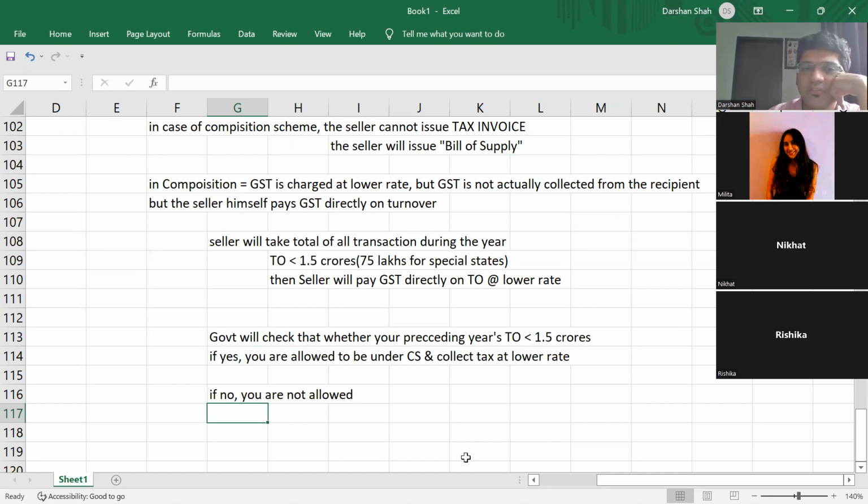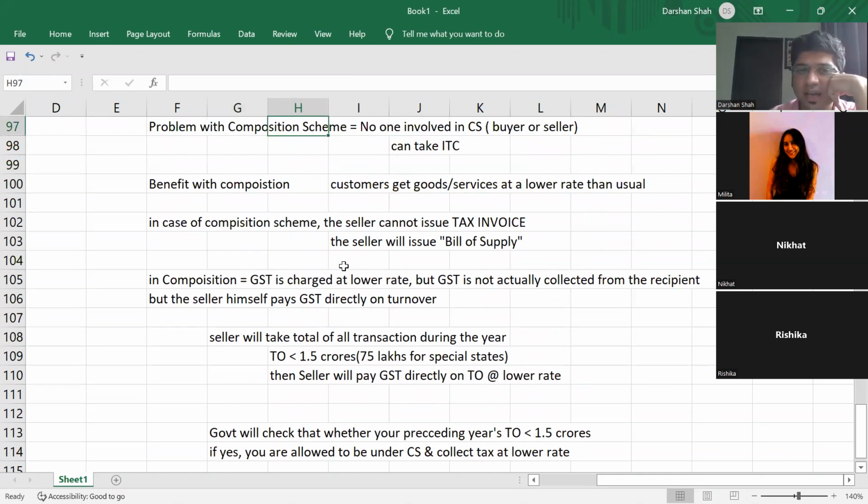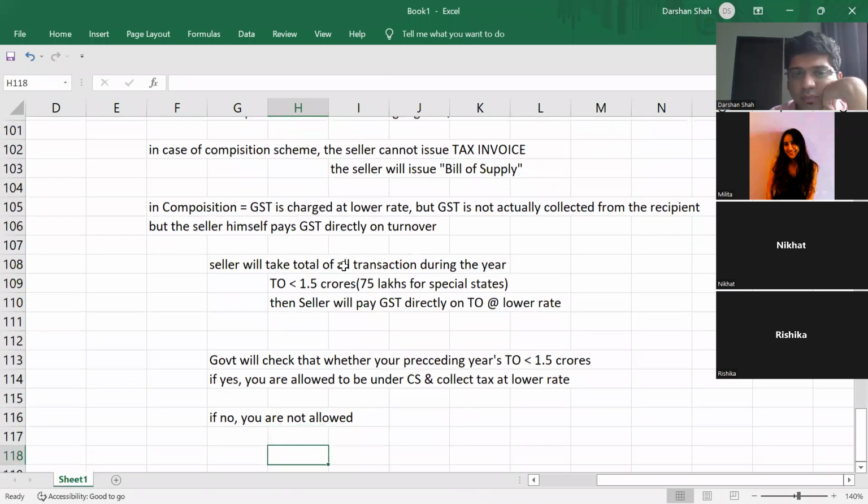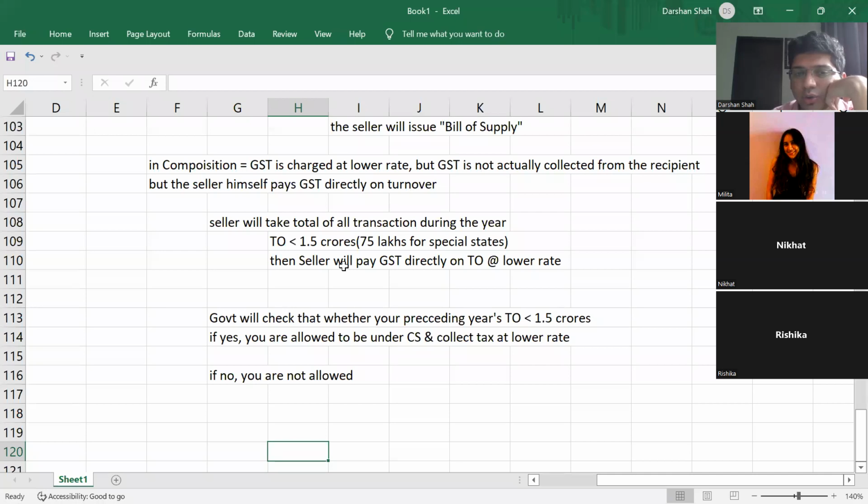So all these limits of 75 lakhs, 1.5 crore apply to the preceding year. These also apply to the current year. But let us say in the preceding year, your turnover was 1.75 crores. Will you get to be under the composition scheme in the current year? No. And if your preceding year's turnover is less than 1.5 crore, in the current year you will be allowed to be under the composition scheme up to a turnover of 1.5 crore.